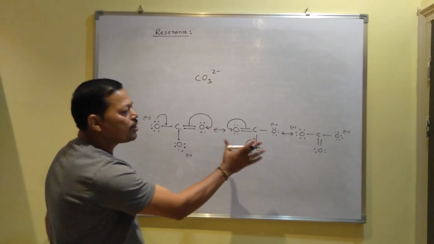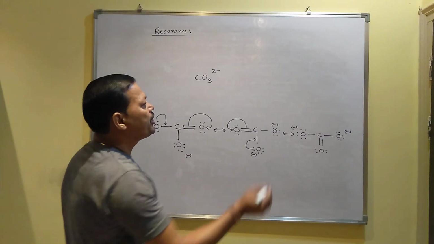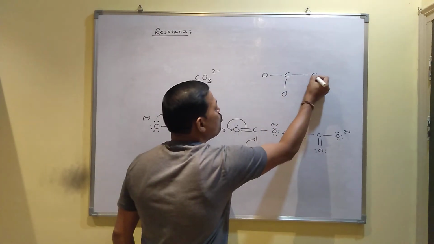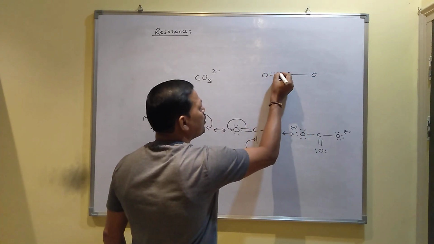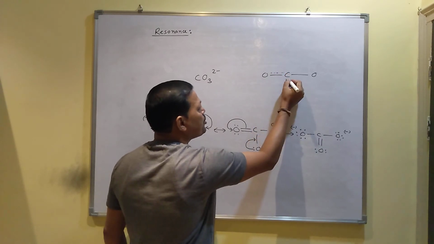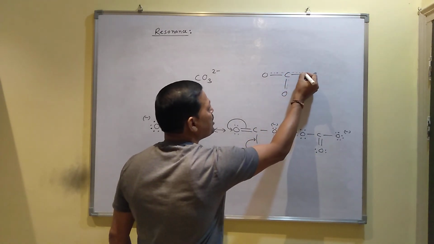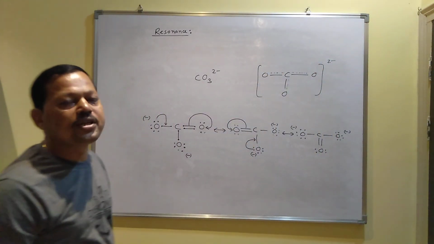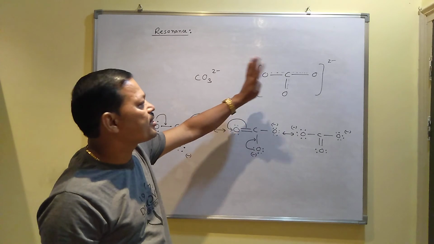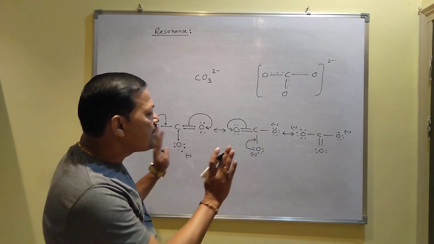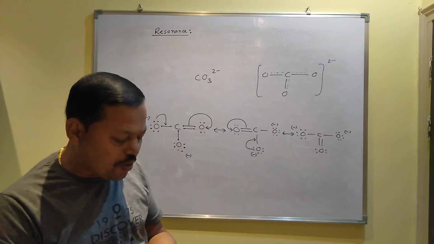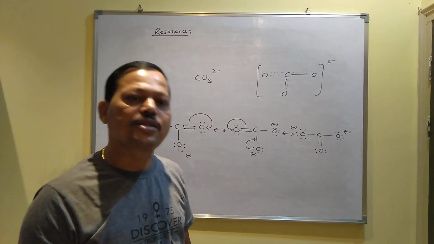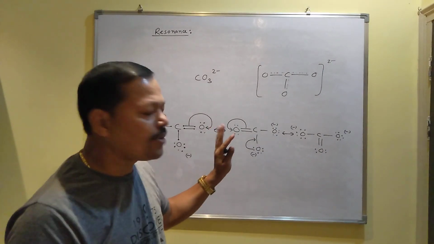So if you want to draw the overall structure of this carbonate ion, you have to draw it like this. I mean, the double bond has no fixed position. It can move. The double bond may be present in this position, it may be present in this position, it may be present in this position, and this is called the resonance hybrid structure. I mean, the overall structure of the compound. So this is the concept of resonance. Always remember one thing, those compounds which can show resonance structures are always stable. This concept you should know.